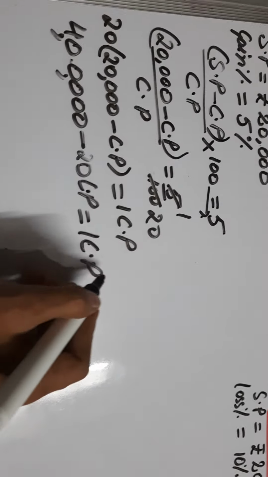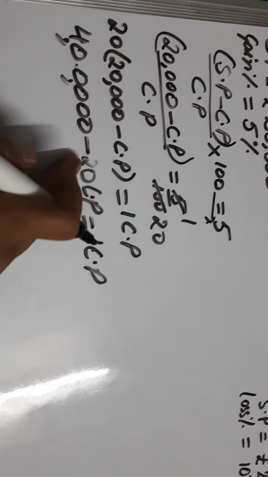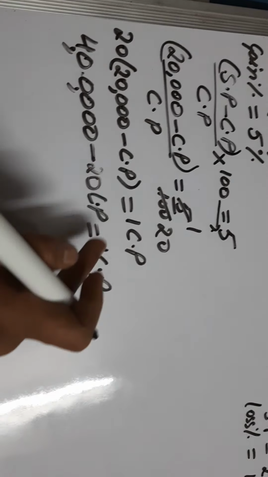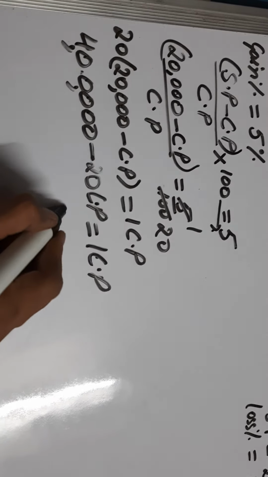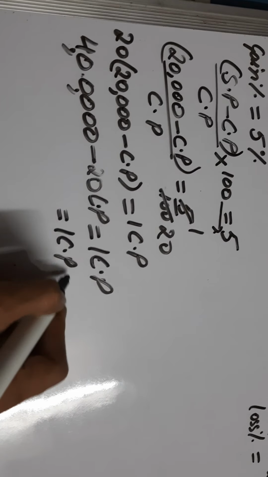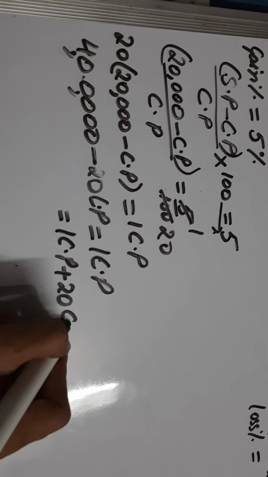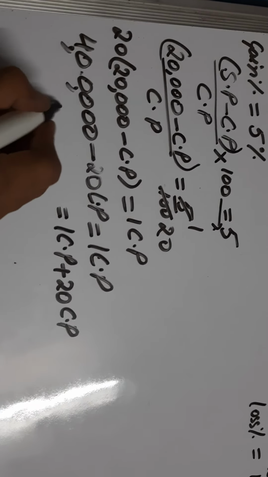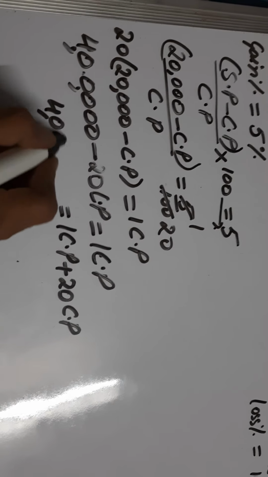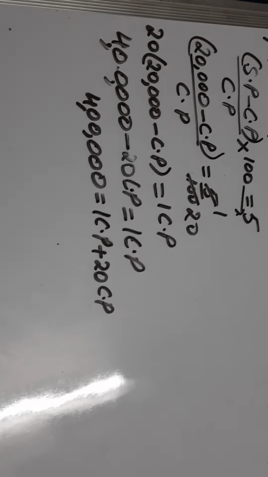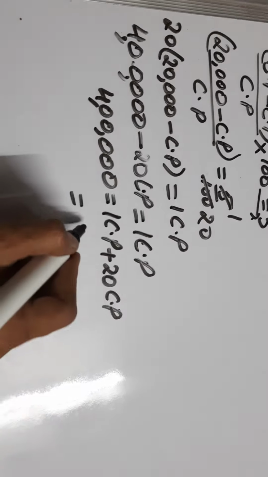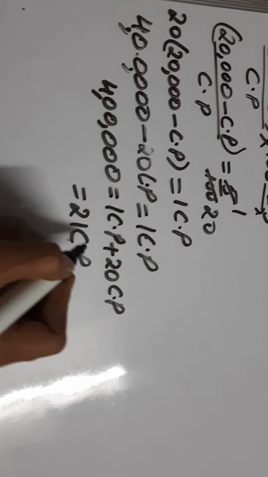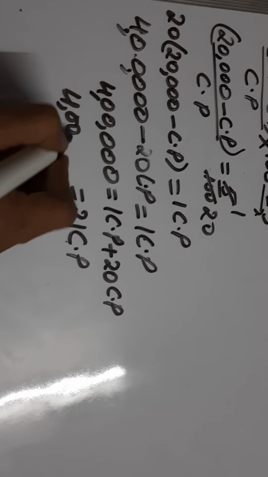Now this is CP term, this is CP term. Both are like terms. We'll take it to this side because this is negative. To make it positive, we'll take it to the other side. So 1 CP plus 20 CP, and here 4 lakh. So 1 plus 20 is 21 CP is equal to 4 lakh.